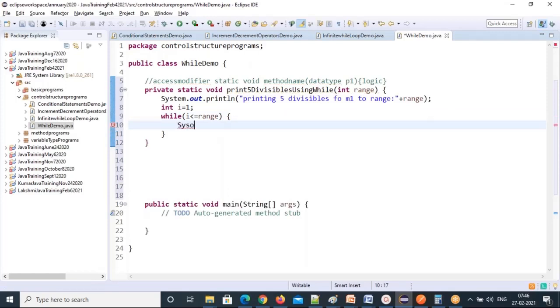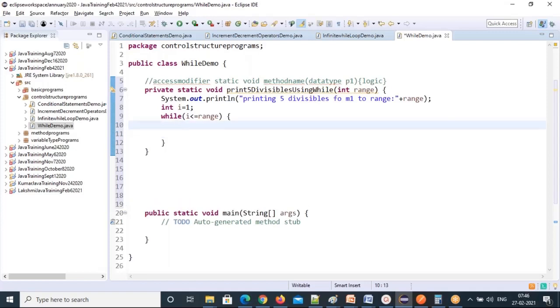Then I want to print. No, it's not printed yet, right? The logic I need to build. So there is 1, 2, 3, 4, 5, 6, 7, 8, 9, 10 till 100. You see how many numbers are divisible by 5? 1 is not divisible by 5. 2 is not. 3 is not. Only 5 is divisible by 5. How can you check this logic? If you want to filter it out, use a filter condition, that is an if condition.